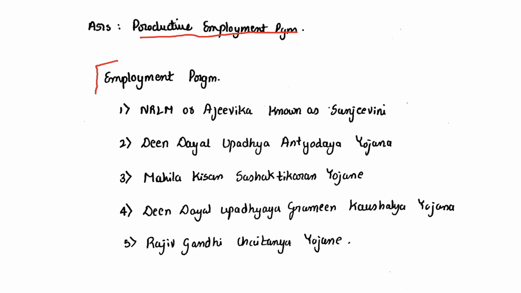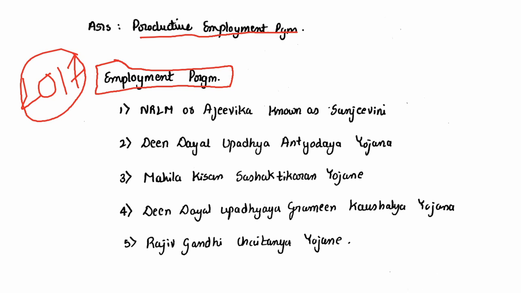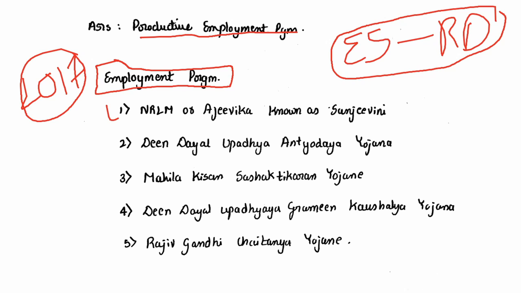I have written some employment programs which are important for our 2017 prelims, and we have discussed these in detail in the economic survey chapter on rural development. First one is NRLM or National Rural Livelihood Mission. It is also called Ajivika, and in Karnataka it is run as the Sanjeevani scheme. The second one is Deen Dayal Upadhyay Antyodaya Yojana, third is Mahila Kisan Sashaktikarana Yojana, fourth is Deen Dayal Upadhyay Gramin Kaushalya Yojana, and fifth is Rajiv Gandhi Chaitanya Yojana.